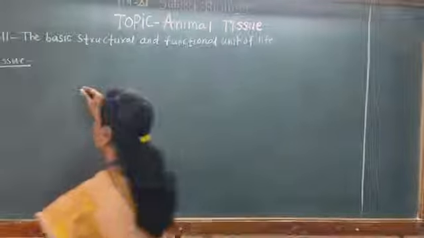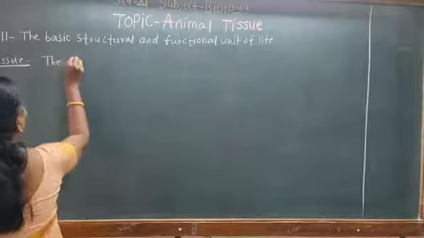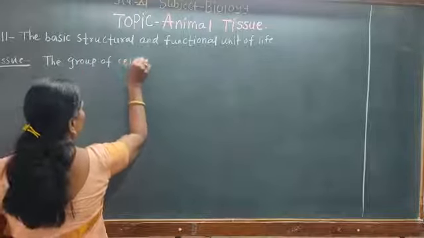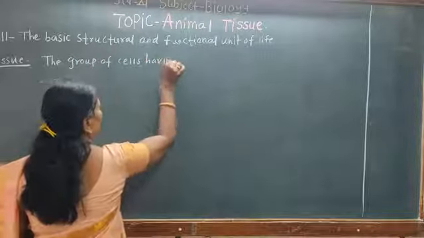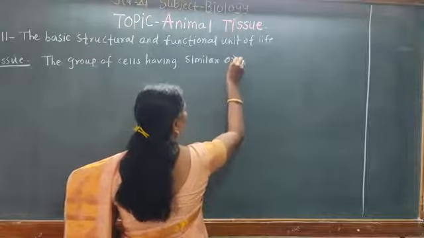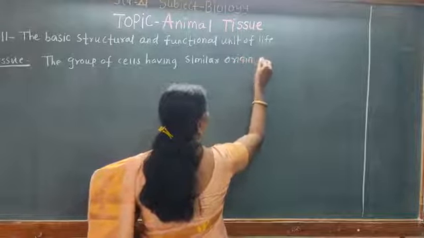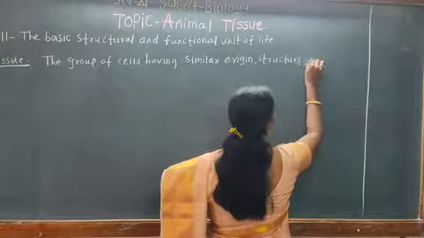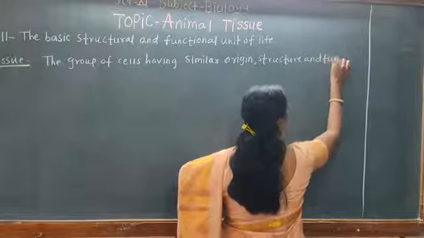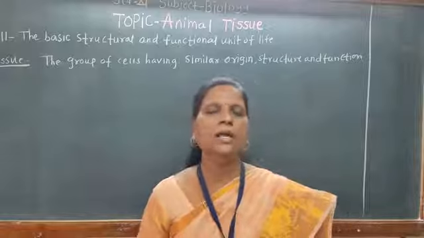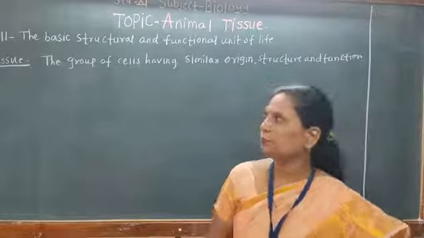The group of cells having similar origin, structure and function is called tissue.